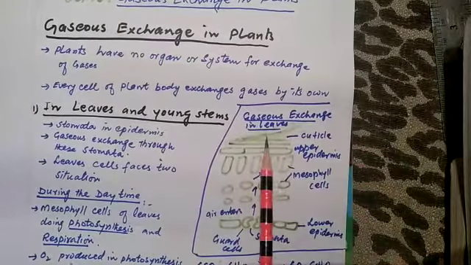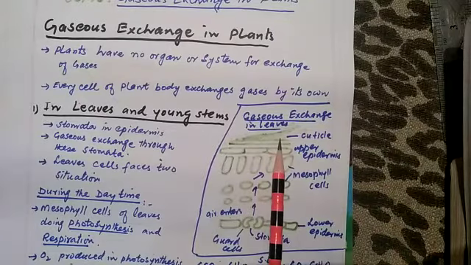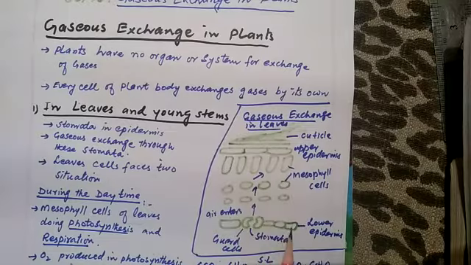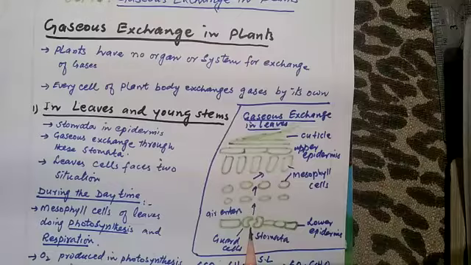This is the upper layer of the leaf, called the cuticle, which is the shiny layer of the plant. This is the upper epidermis, and this is the lower epidermis. Here two bean shaped cells are present, which are called guard cells, and the opening between the guard cells is called the stomata, through which exchange of gases occurs.